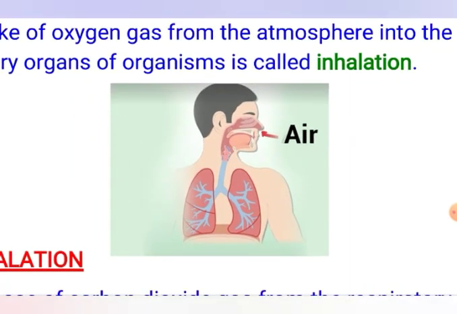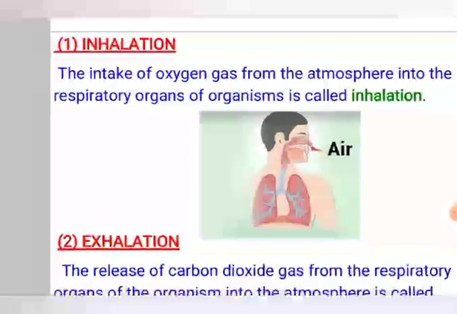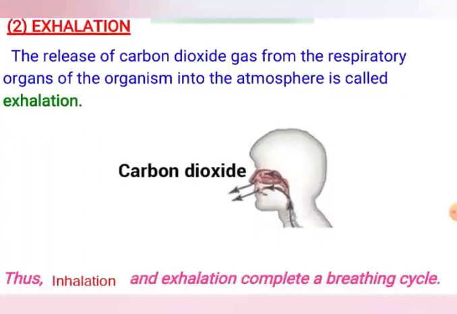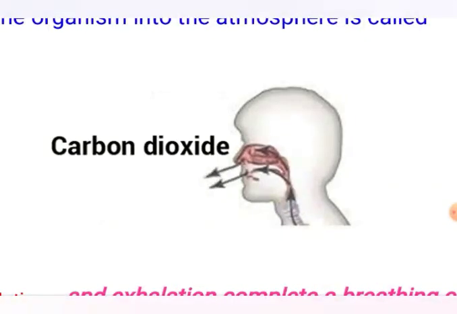Taking oxygen into the respiratory organ is known as inhalation, and the release of carbon dioxide gas from the respiratory organ of the organism into the atmosphere is called exhalation. Again, in this picture you can see carbon dioxide gas represented by an outward arrow.